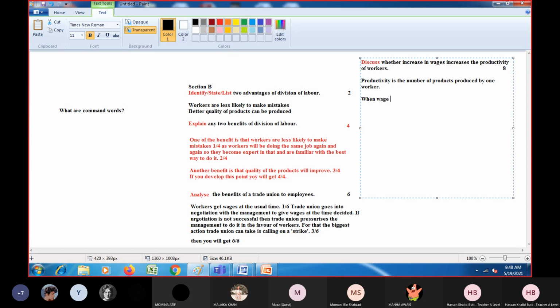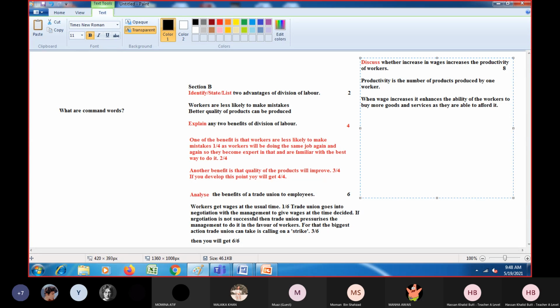When wage increases, it enhances the ability of the workers to buy more goods and services as they are able to afford it, right?